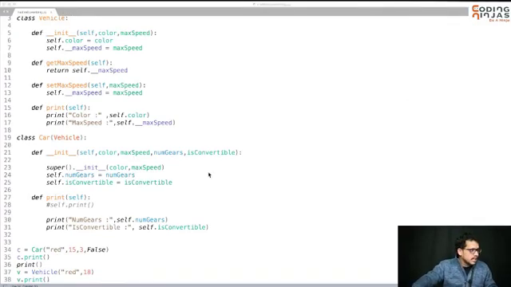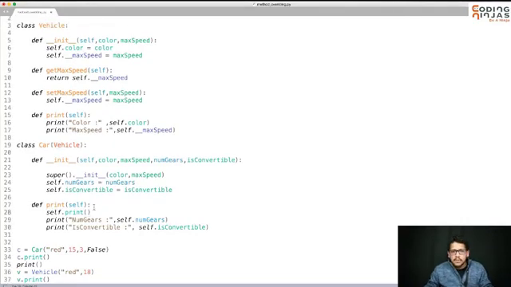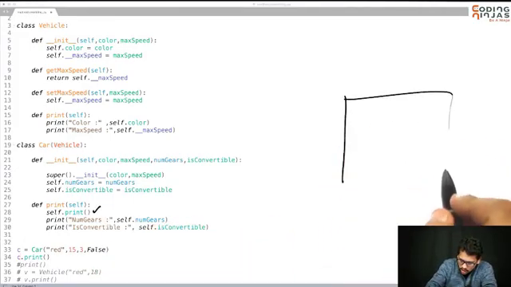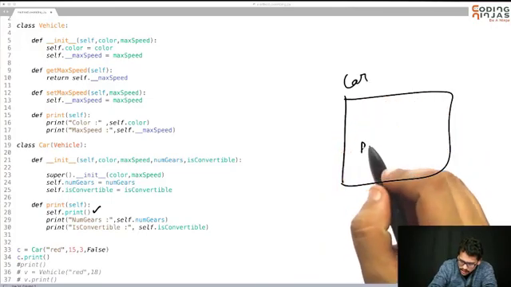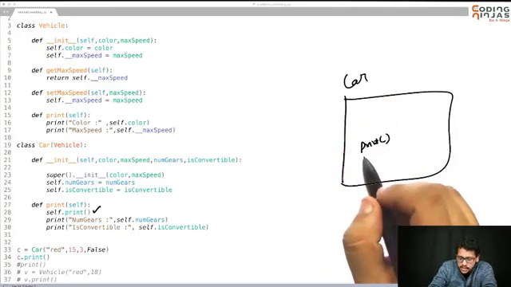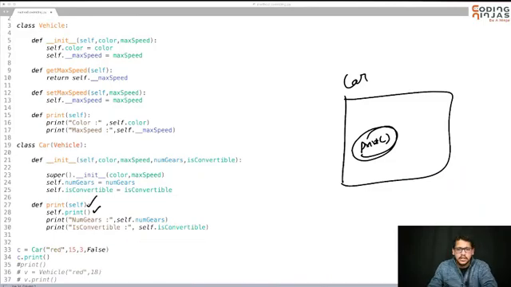Now one important thing: if you do self.print here, then what do you think will happen? In the print function of car, since you are calling c.print, this function will come here. It will call self.print. So car has print, and if you call self.print in my thing, it will call this print again, because car's print has more priority.